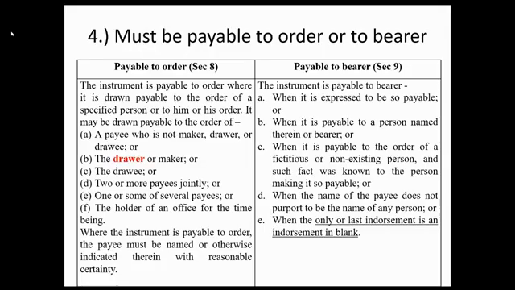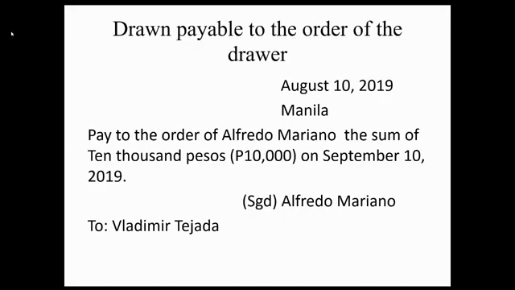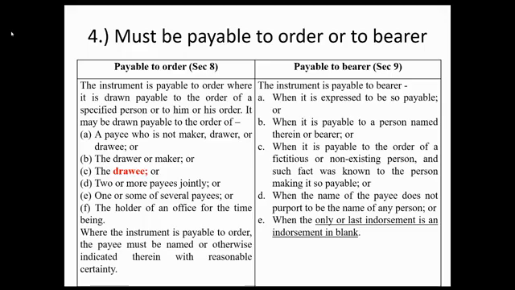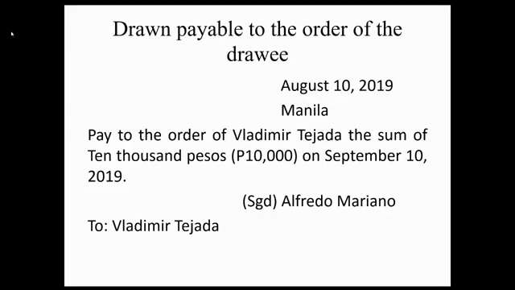Okay, next, drawer. August 10, 2019, Manila. Pay to the order of Alfredo Mariano the sum of 10,000 pesos on September 10, 2019. Signed, Alfredo Mariano to Vladimir Tejada. Okay, the payee, Alfredo Mariano, is the drawer. Okay? Another, letter C, the drawee. Pay to the order of Vladimir Tejada the sum of 10,000 pesos on September 10, 2019. Signed, Alfredo Mariano to Vladimir Tejada. The payee, Vladimir Tejada, is the drawee. Meaning, the payee is the drawee.